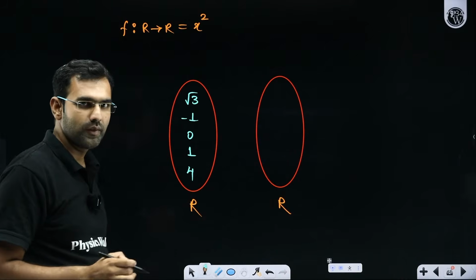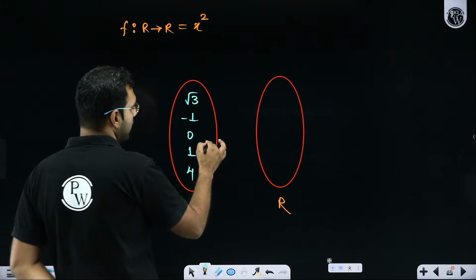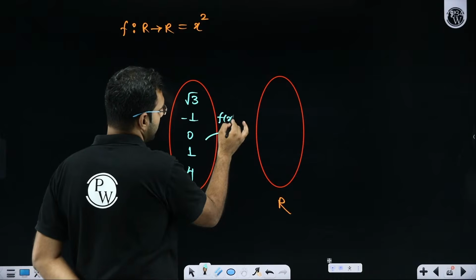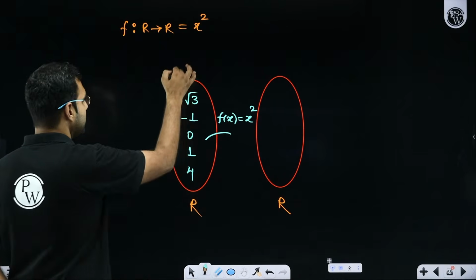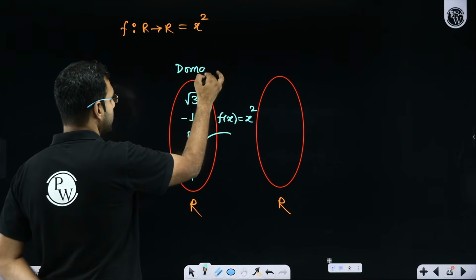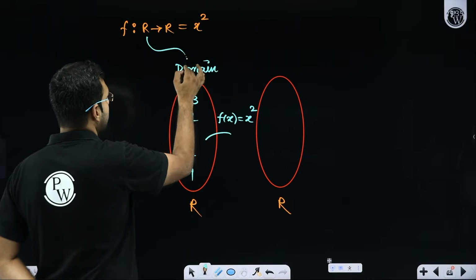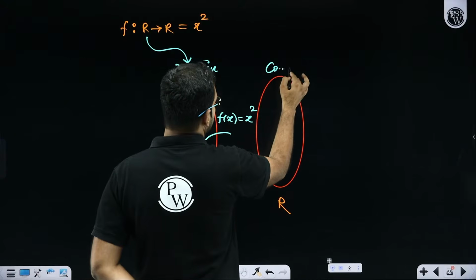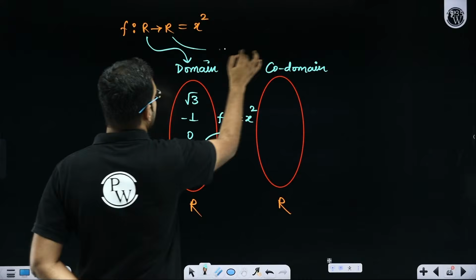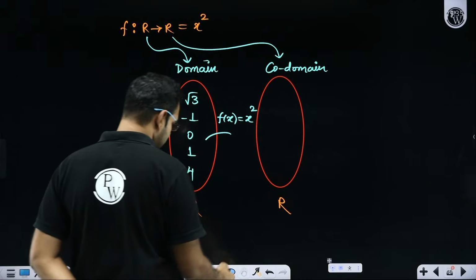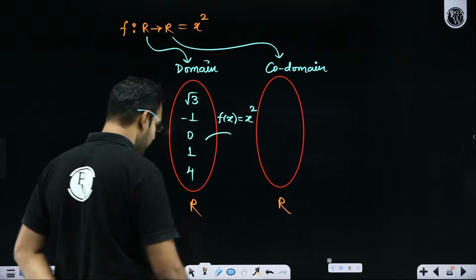Listening and understanding, everyone? So if I apply a function here, f(x) is equal to x square. I hope you do understand that this R over here is your domain, and this set over here, this R, is your codomain. Everybody listening and understanding comfortably, all the participants?